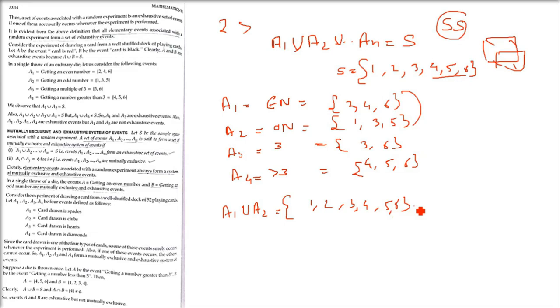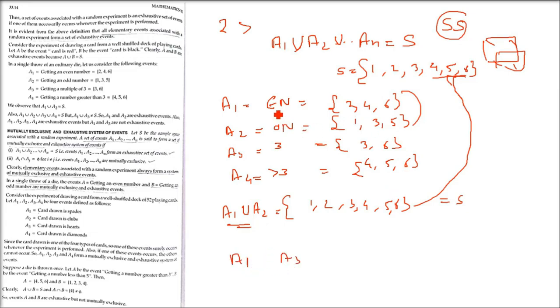Now you see, when I combine these, it is the sample space. So when you take the union of these two sets and you get the sample space, these two events are an exhaustive system of events. Exhaustive, right?